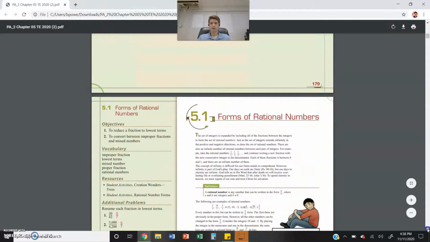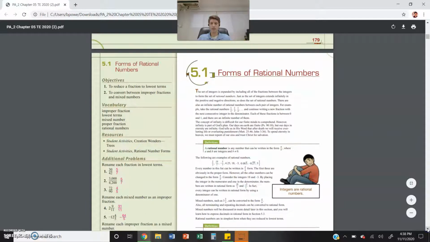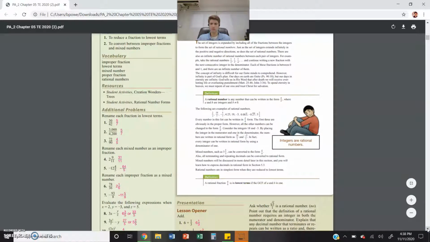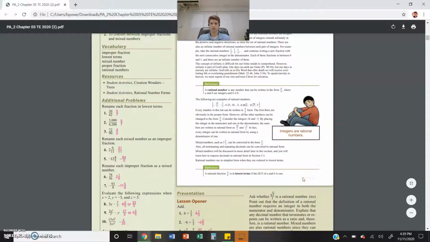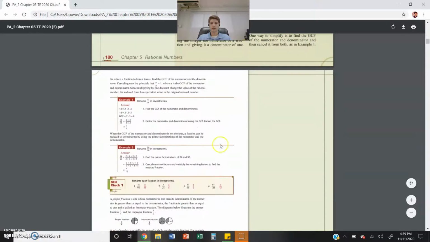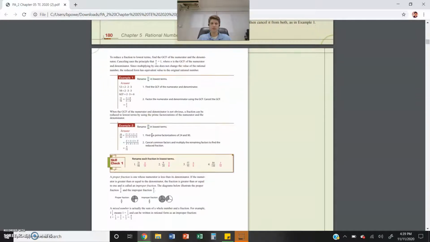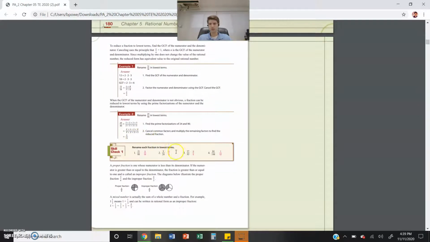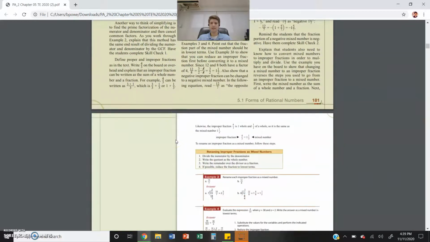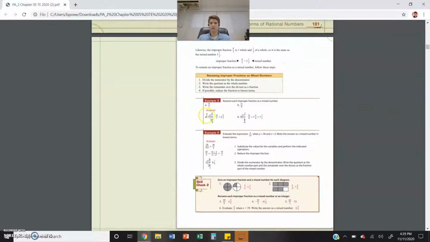So our first section we talked about was 5.1, which was rational numbers. You don't need to know definitions. Don't worry about definitions. But the biggest part of 5.1 is this lowest terms. You must always reduce to lower terms. So as you saw, we had to rename, as the book calls it, or we just had to reduce fractions like 12 over 18, 24 over 90, and you reduce them to lowest terms. That was 5.1.